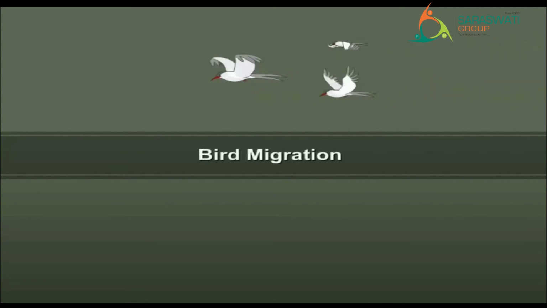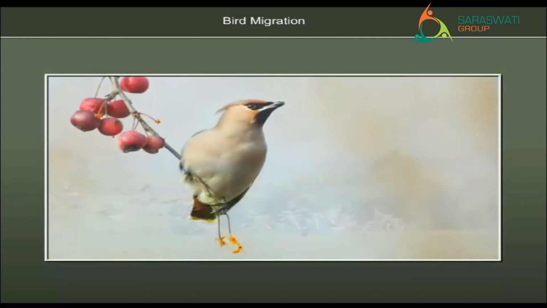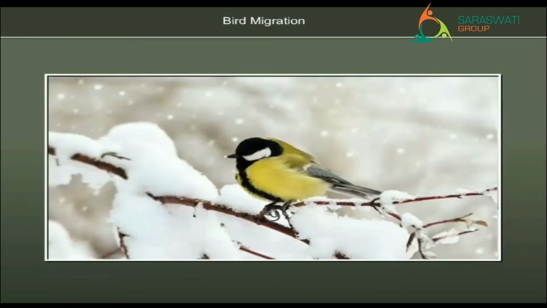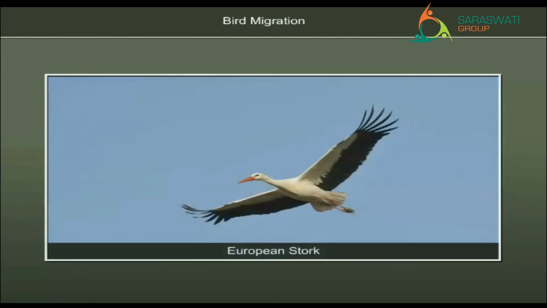Bird migration. Migration is the periodic movement of animals from one place to another and back to their original homes. Migration is common in birds. Birds migrate mainly to avoid the winter season and in search of food. Many birds, like the European stork, fly long distances to avoid winter and return when the climate becomes warm.